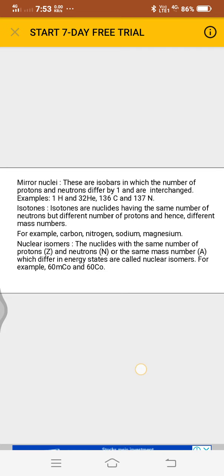The next is nuclear isomers. Nuclides with the same number of protons and neutrons, or the same mass number, which differ in energy states are called nuclear isomers. For example, 60m cobalt and 60 cobalt. An isomer of higher energy is said to be in the metastable state. It is indicated by writing m after the mass number.